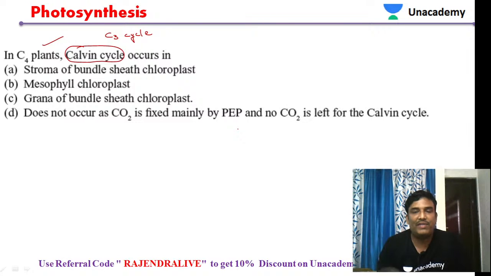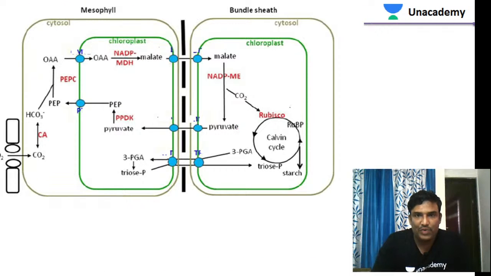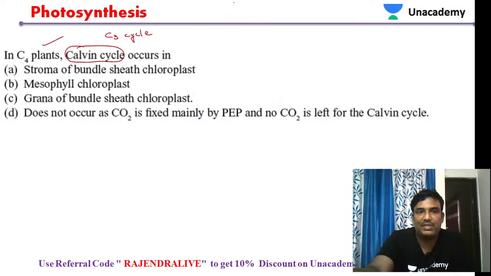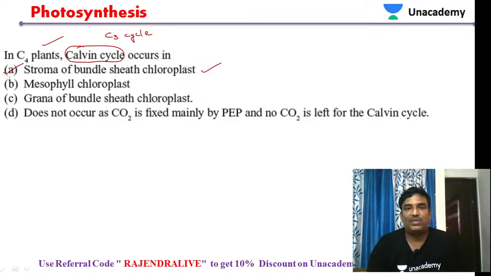Here is the Kelvin cycle. In C4 plants, the Kelvin cycle takes place in the stroma of the bundle sheath cells. That was the question.